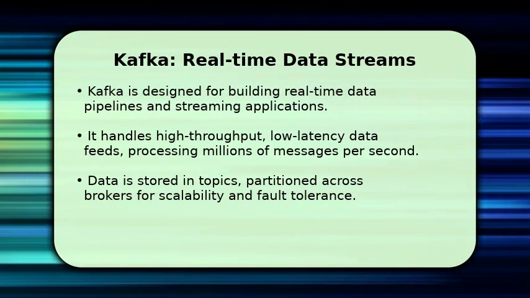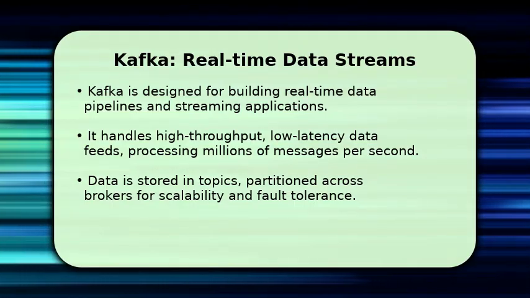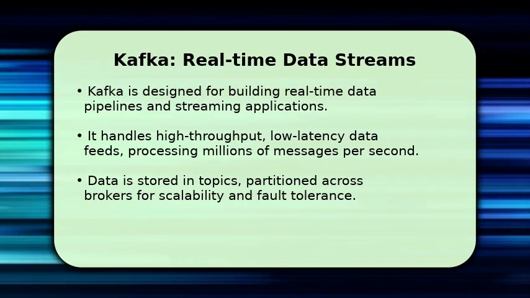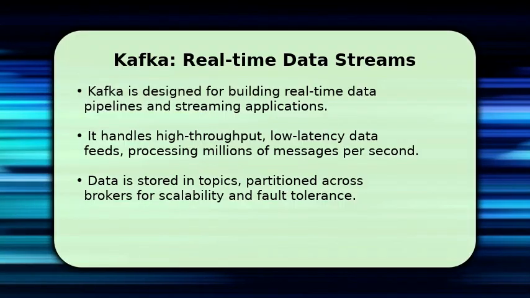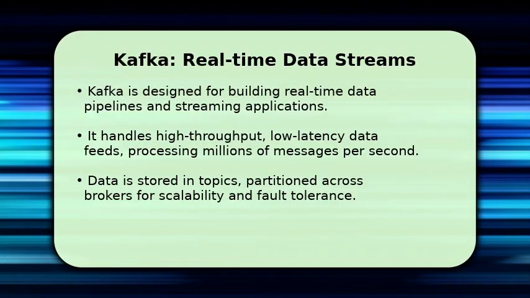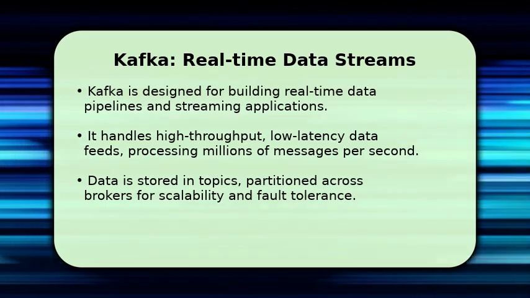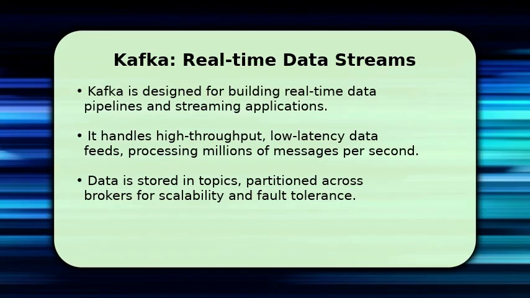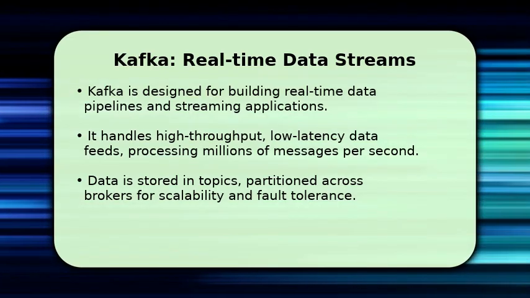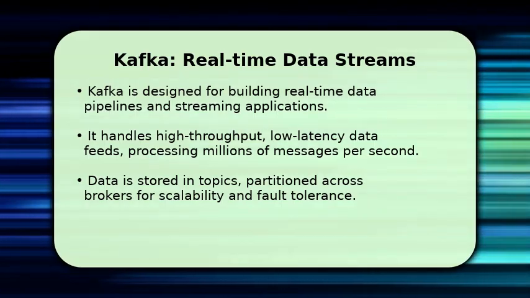Kafka is engineered for high-throughput, low-latency data streaming, capable of processing millions of messages per second. It's perfect for building real-time data pipelines and event-driven architectures. Data is organized into topics and distributed across multiple brokers, ensuring both scalability and fault tolerance. This design allows for asynchronous communication between various services, making it ideal for scenarios where immediate data processing and reliable message delivery are paramount for your applications.